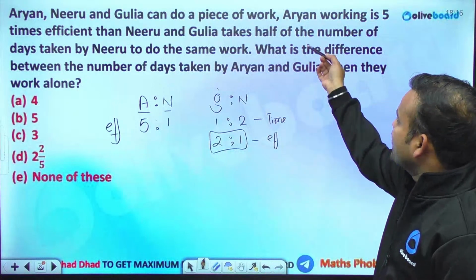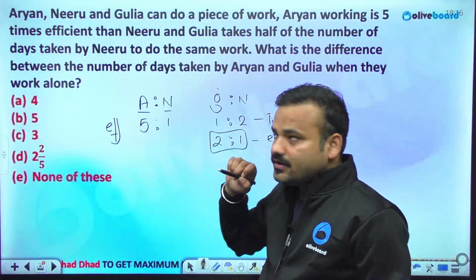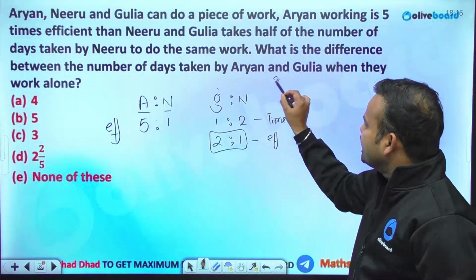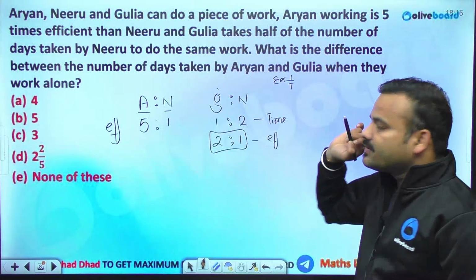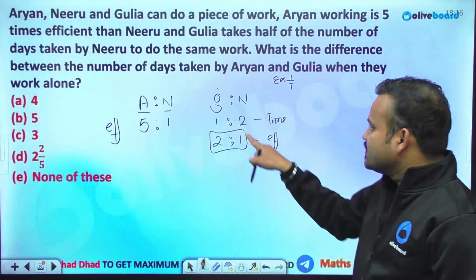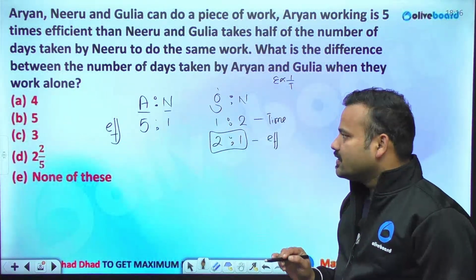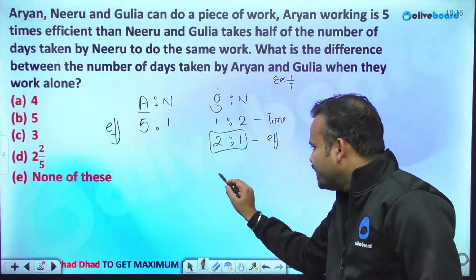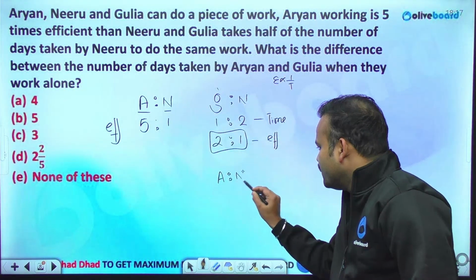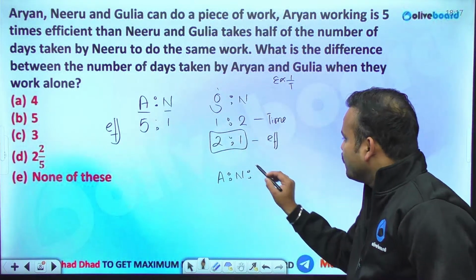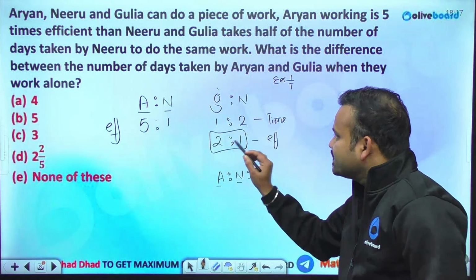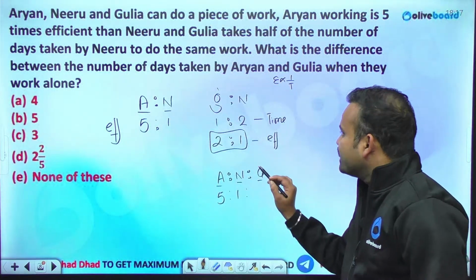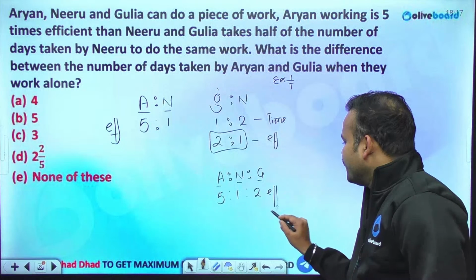Gulia is taking half the number of days than Neeru. Here it was efficiency and here it is tenure. Efficiency and tenure are inversely proportional. Hence we can say the efficiency of Gulia is twice that of Neeru. Here the efficiency of Neeru is 1 and here the efficiency of Neeru is 1. Okay, fine. So the ratio of efficiency of Aryan, Neeru and Gulia is 5, 1 and 2. So these are the individual efficiencies.